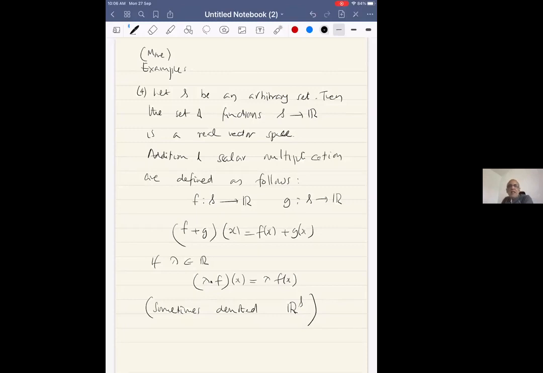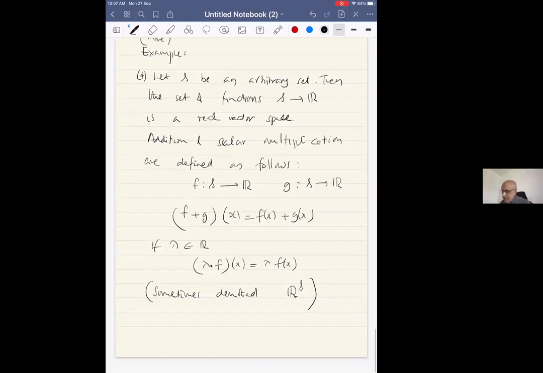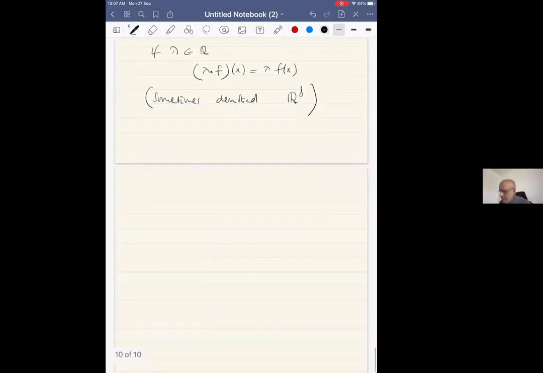You're puzzled about my notation, this space of functions from a set. This is some stupid bit of notation, but if you are going to be a pure mathematician, you will encounter it more and more.